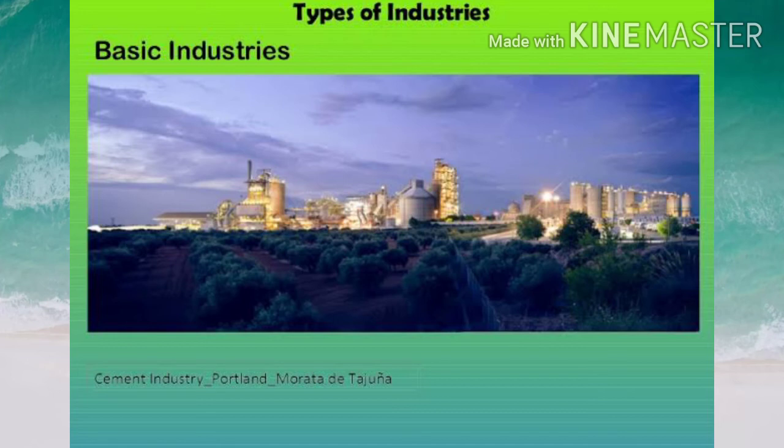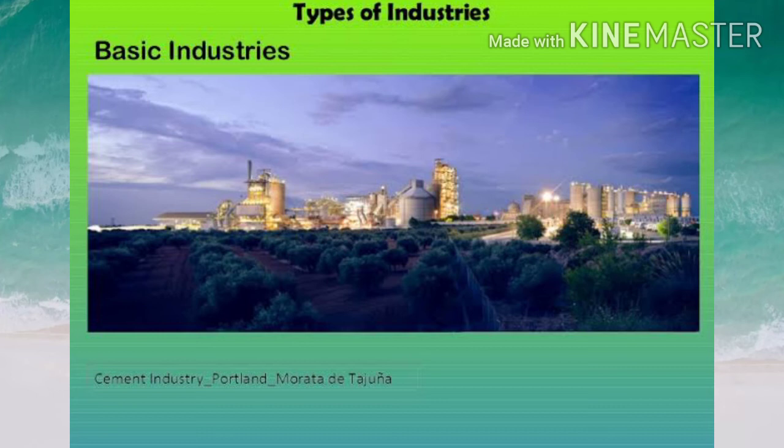Basic or key industries are those industries which supply their products or raw materials to manufacture other goods. In other words, we can say that these industries are very important since on them depend many other industries for their different processes.